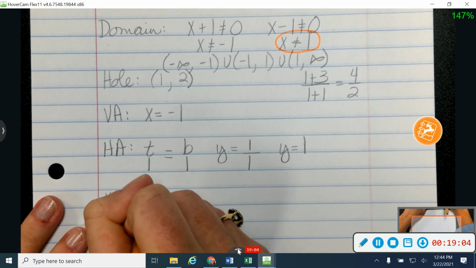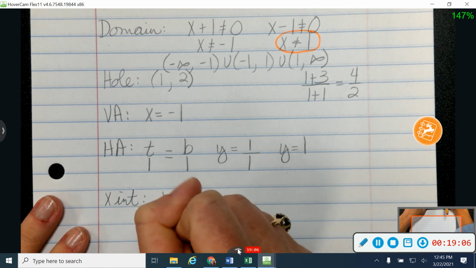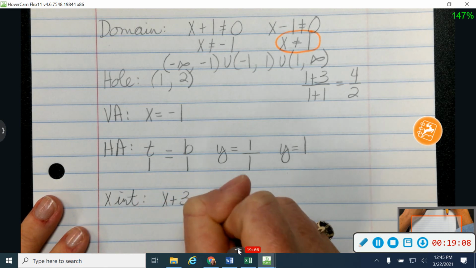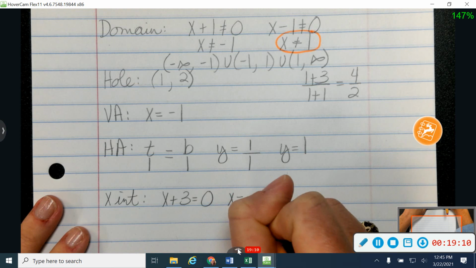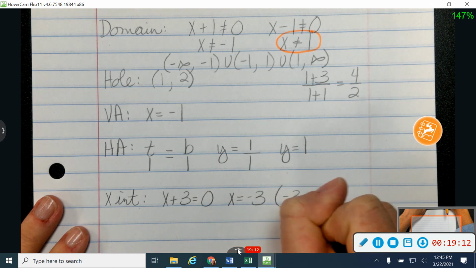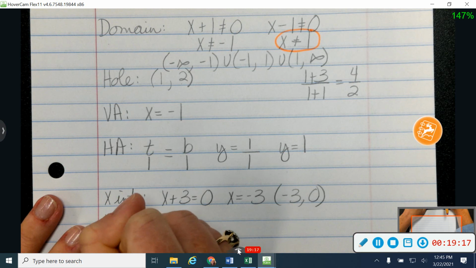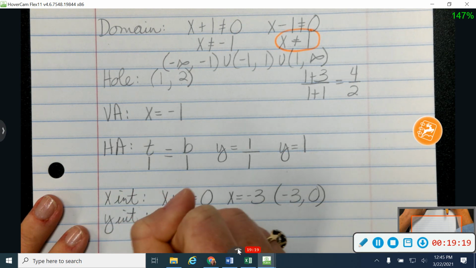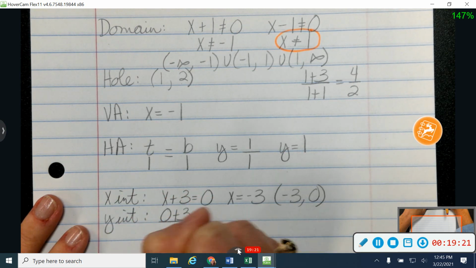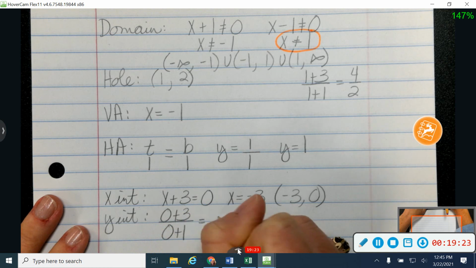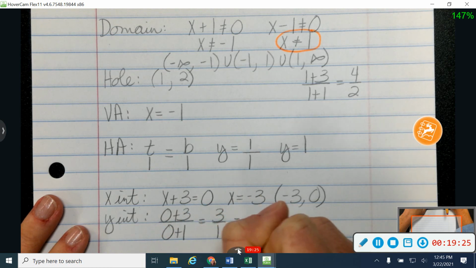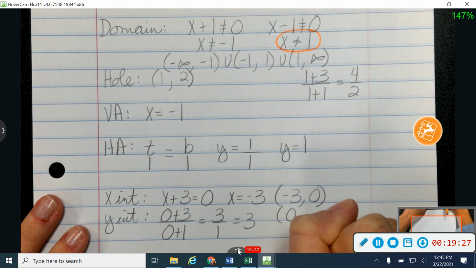All right, for my x-intercept, I'm going to take the top and set it equal to 0. So that's going to be where x is equal to -3. So it's a point, -3, 0. And my y-intercept, I'm going to plug in 0 for x. So that's going to give me 3 over 1, which is 3. So also a point, 0, 3.